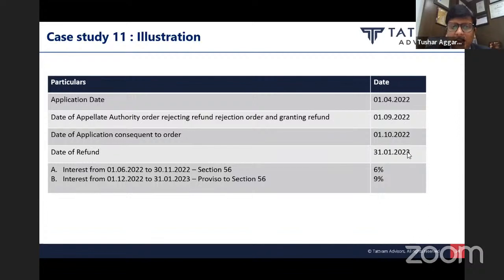So there will be two interest amounts. First, since the refund is not granted within 60 days from 1st October 2022, I will get interest from 1st December 2022 till 31st January 2023, as you can see on the slides B part. I will get the interest at 9% because I will be covered under the proviso to section 56, which says that it runs from the end of the 60 days from the second application. And for the previous period also, since I was not given the refund within 60 days from the first application, from 1st June 2022 till 30th November 2022, I will get 6% interest.